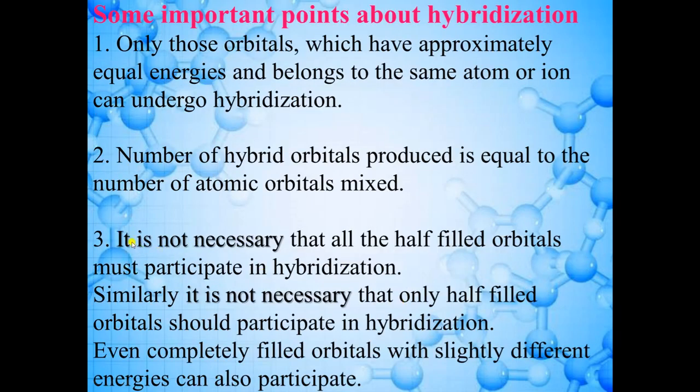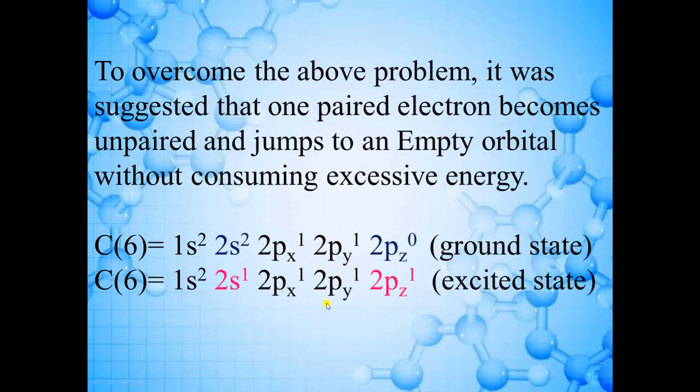Next point is, it is not necessary that all the half-filled orbitals must participate in hybridization. This is very important. So here you can see that this is the electronic configuration in excited state of carbon. It is not necessary that all the four orbitals participate in the hybridization. It is also a possibility that s and p orbitals, 2px and 2py, participate in hybridization, and this remains unhybridized.